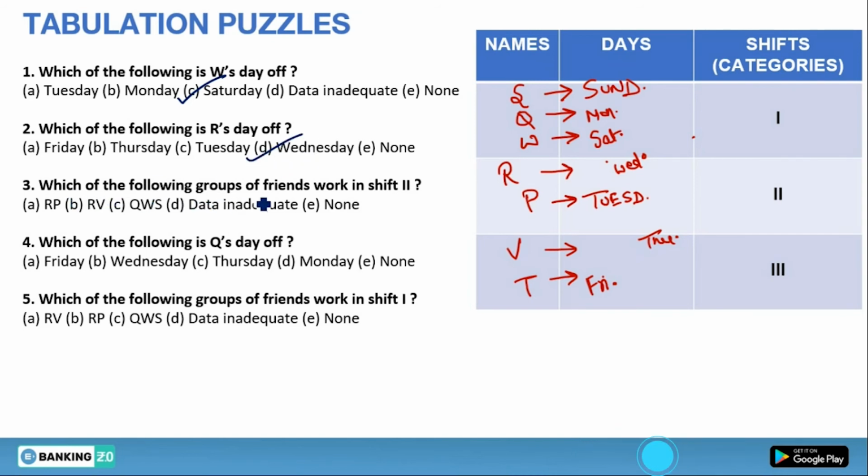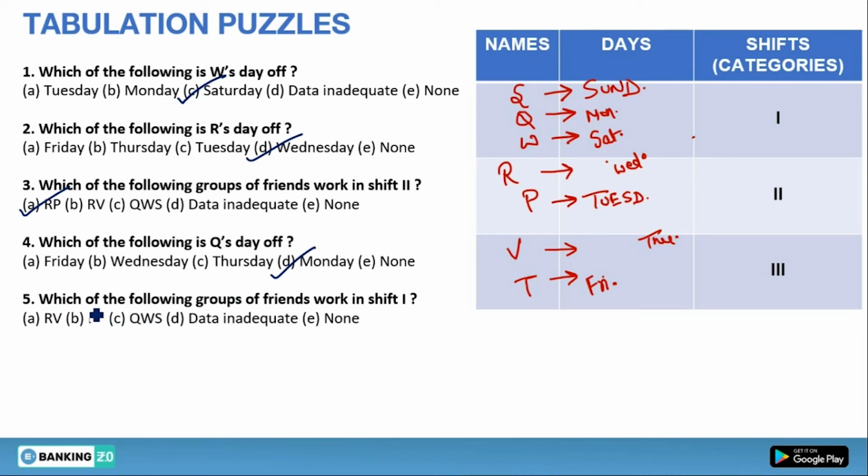Which of the following groups of friends work in shift 2? In shift 2, R and P are working. So option number A. Which of the following is Q's day off? So Q has weekly off on Monday. So option number D has Monday. So D is the correct answer.